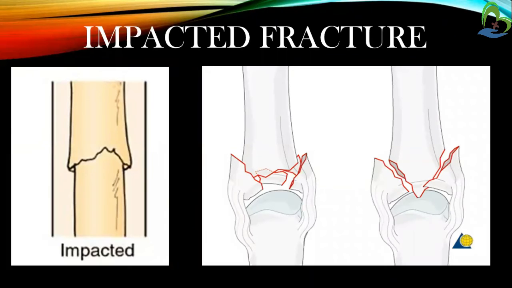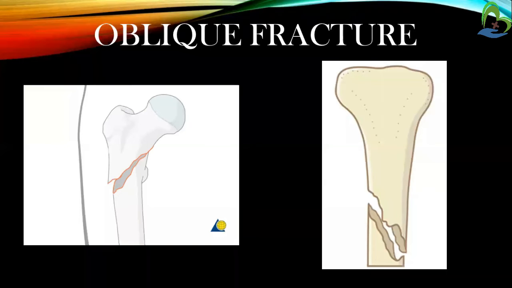Next is the impacted fracture. An impacted fracture occurs when the broken ends of the bones are jammed together by the force of the injury. So, it is called the impacted fracture. Next, oblique fracture. Oblique fractures are complete fractures that occur at a plane oblique to the long axis of the bone.